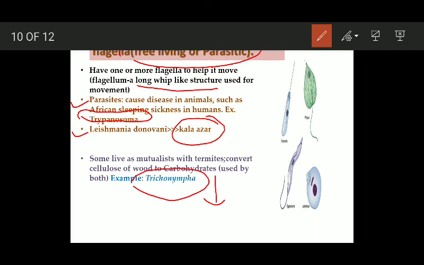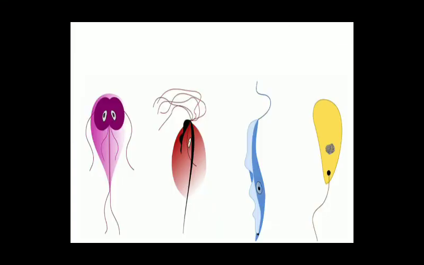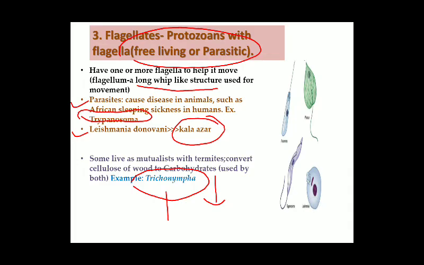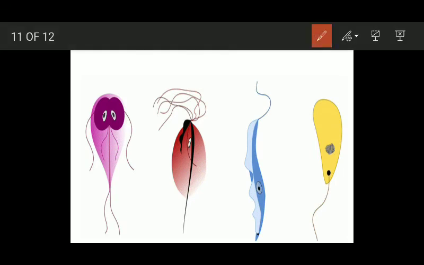I will repeat this point. Some flagellates are known to live as mutualists within the bodies of termites, and inside the bodies of termites they convert cellulose of wood to carbohydrates, and these carbohydrates are used by both the termites as well as the flagellates, and the example is trichonympha. These are some examples of flagellates. Okay, they possess these flagella.